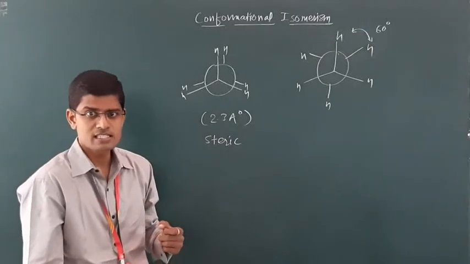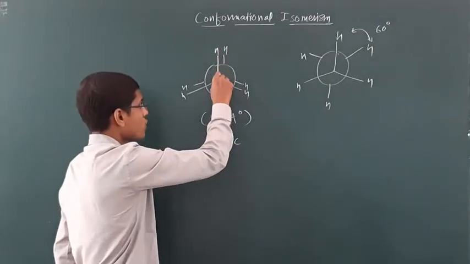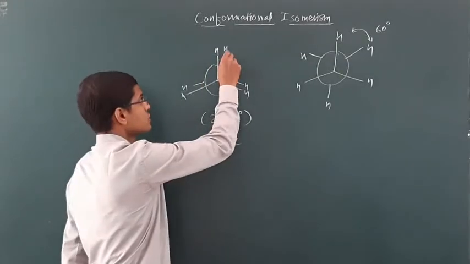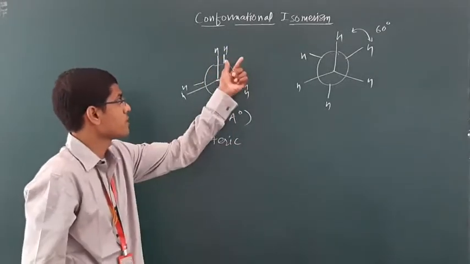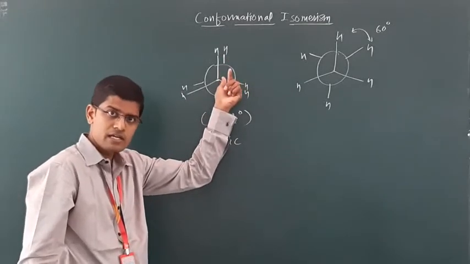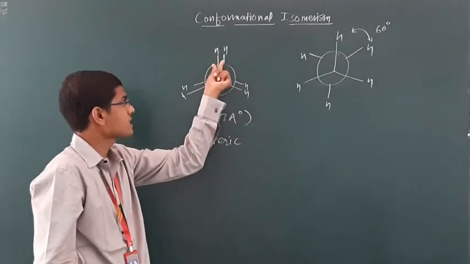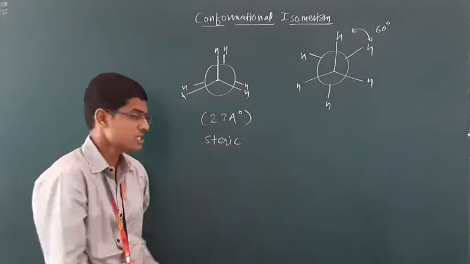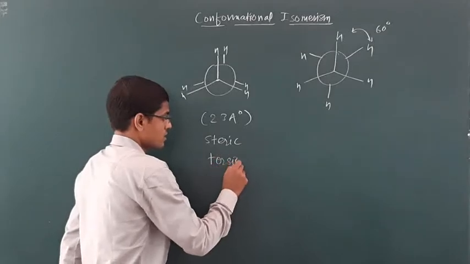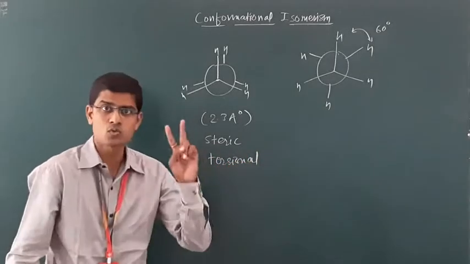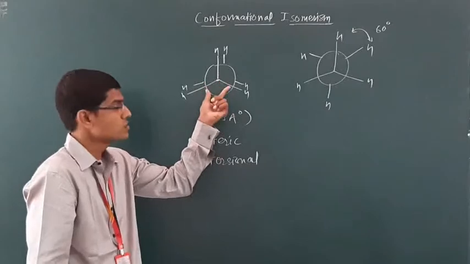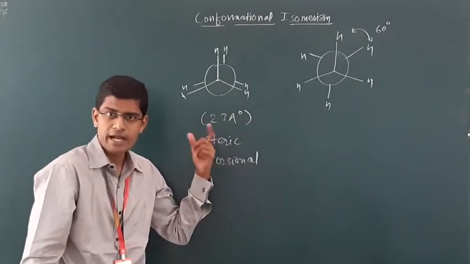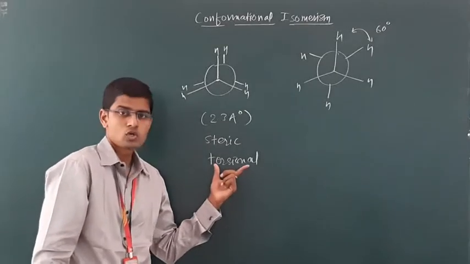Why is this torsional strain generated? The bonding electron pair between the frontal carbon and hydrogen and the electron pair between the rear carbon and hydrogen come closer to each other, and due to inter-electronic repulsion, a torsional strain is generated. So there are two types of strains generated in this eclipsed isomer. The first type is steric strain, and the second type is torsional strain.